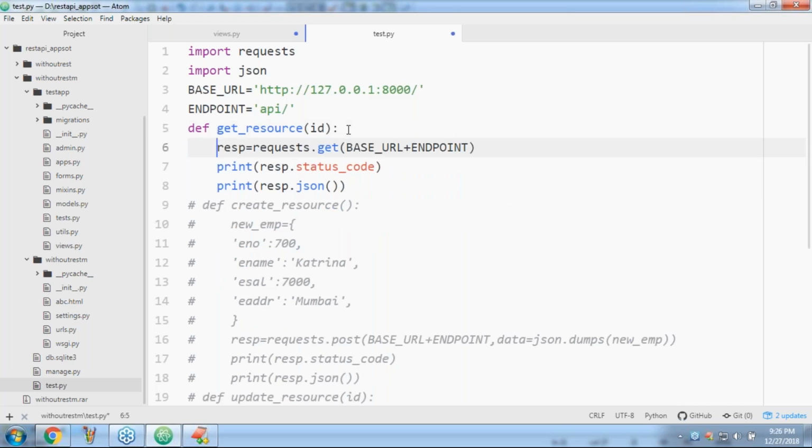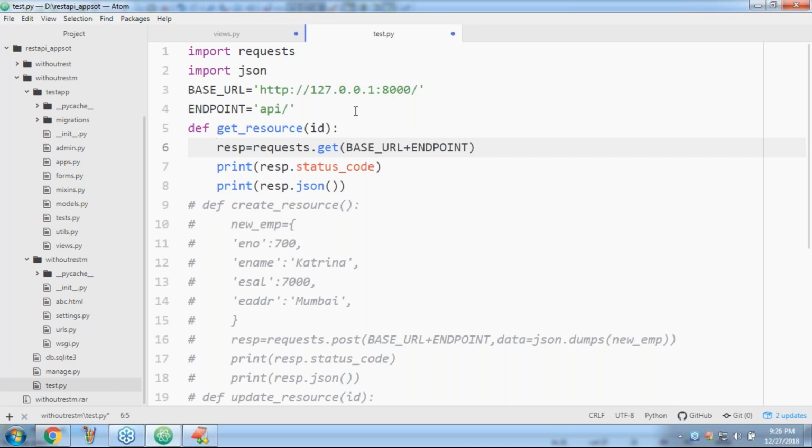If you are passing an ID, then that particular ID record I want. If you are not passing an ID, then all records information I want. Correct or not? That is our requirement, right? If you are passing an ID, that particular record I want. If you are not passing any ID, then all records I want.